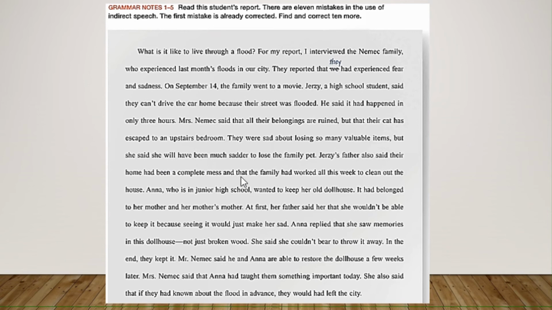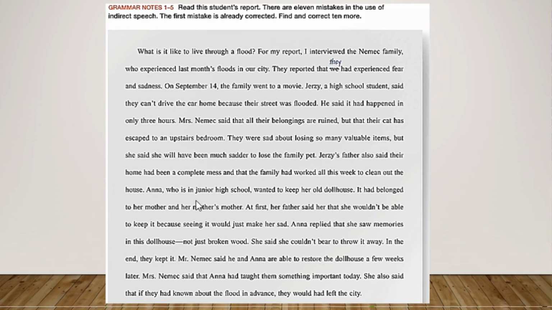Let's continue. We will start here. Jersey's father also said their home had been a complete mess. This is correct, right? Past. Had been a complete mess. And that the family had worked all this week to clean out the house. Had worked is correct. Past perfect. But all this week, if you are reporting something, you are not reporting or speaking in the same week, right? So you cannot say this. Remember that you have to change this to that when you are reporting. So that week to clean out the house.